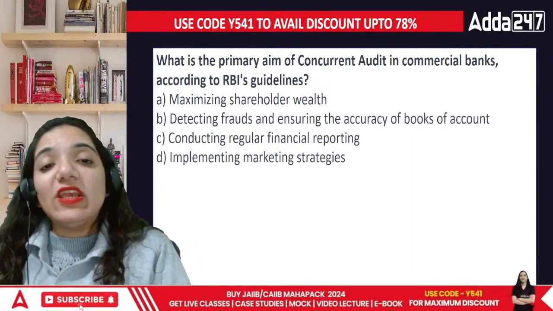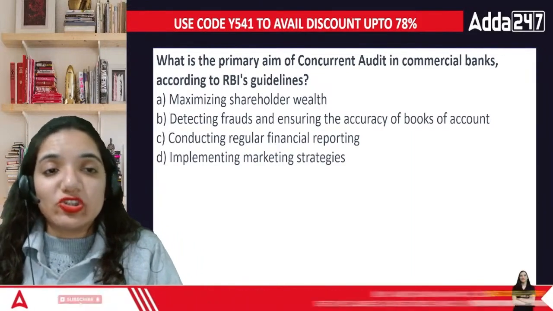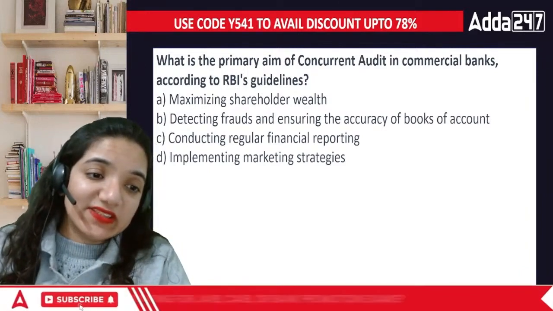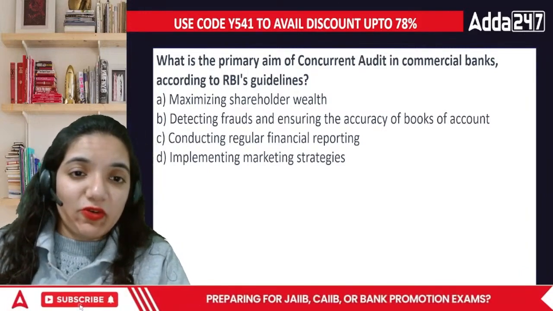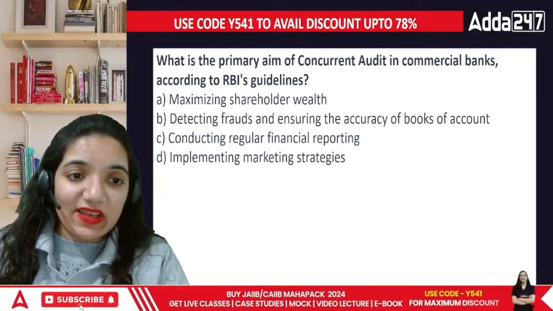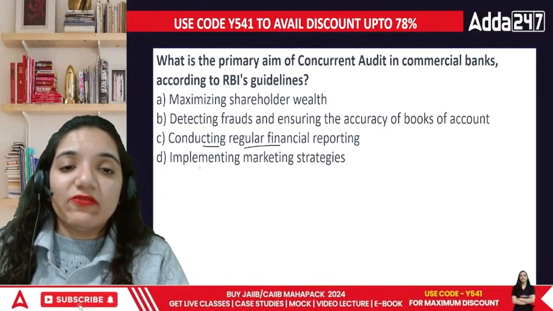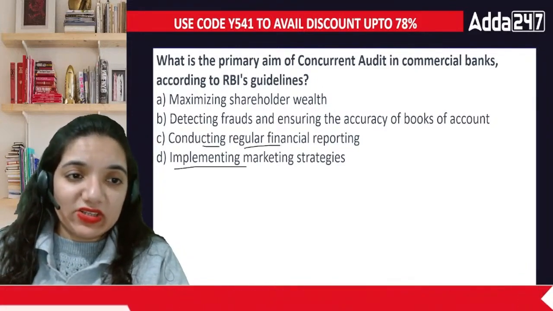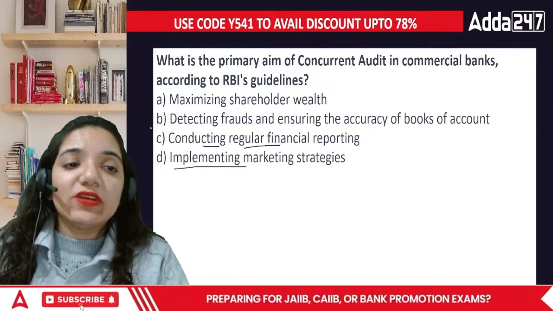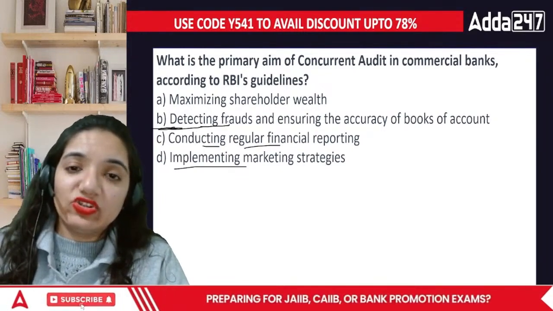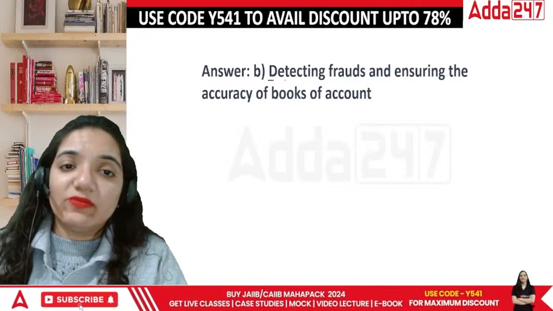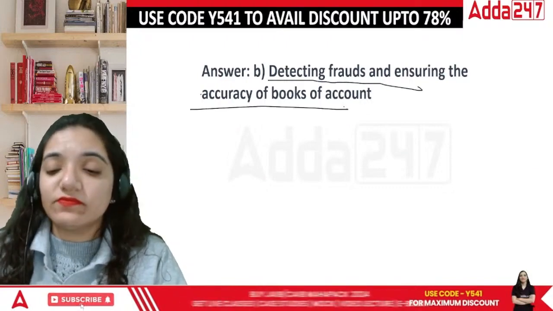So what is the primary aim of concurrent audit in commercial banks? Maximizing shareholder wealth, or detecting the frauds and ensuring accuracy and conducting regular financial reporting, or implementing market strategies. In this case, what we are doing is detecting the frauds and ensuring that the books of accounts are absolutely correct.